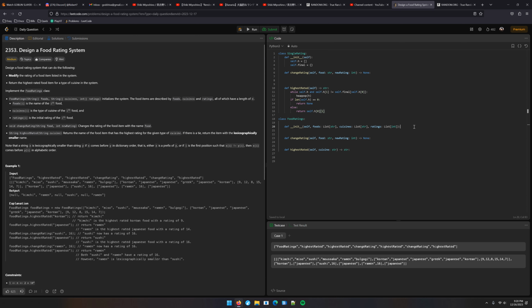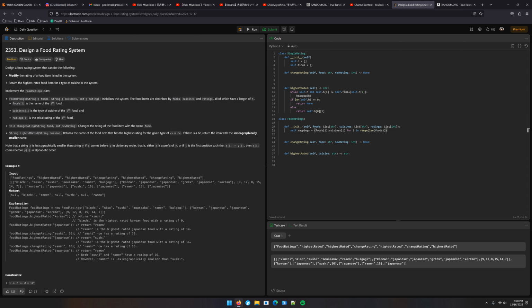So here we're going to need, let's see, self.mappings equals a dictionary. Do we want to do it like that? Let's do it like this. Foods of i maps to cuisines of i, for i in range length foods.